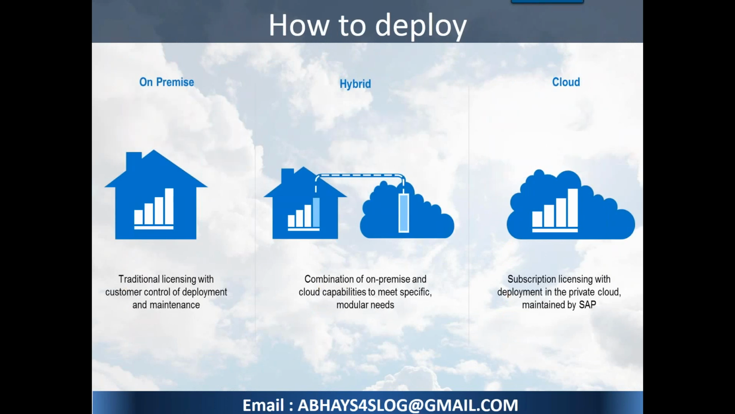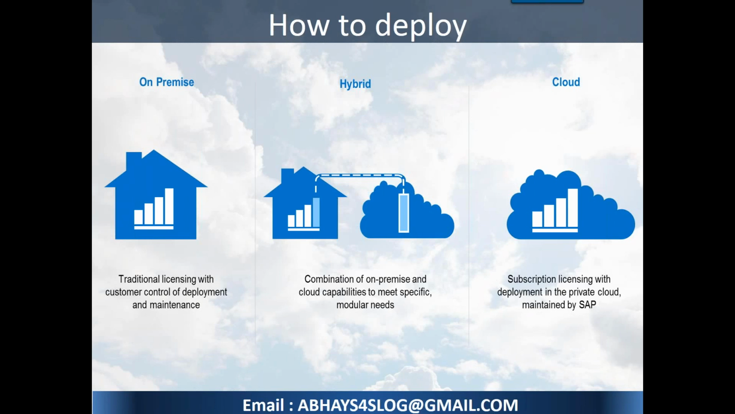Okay, these are all about the product S4HANA, but the question is how do we deploy SAP S4HANA? The deployment can be on-premise. You can use a traditional on-premise version, or you can have certain applications on-premise and certain applications on cloud, which we call a hybrid model.